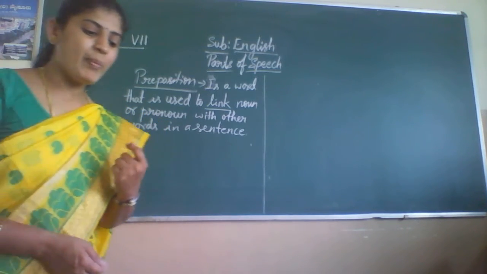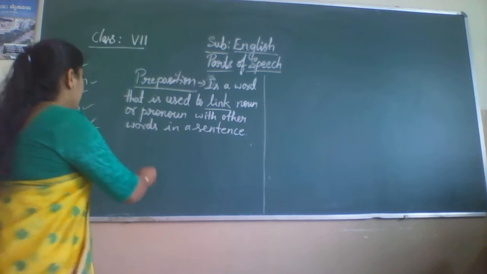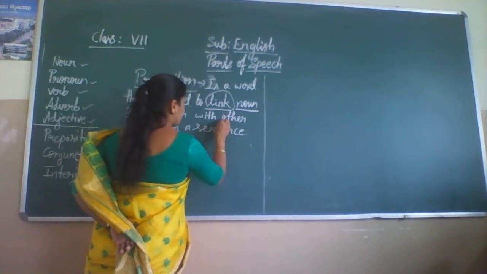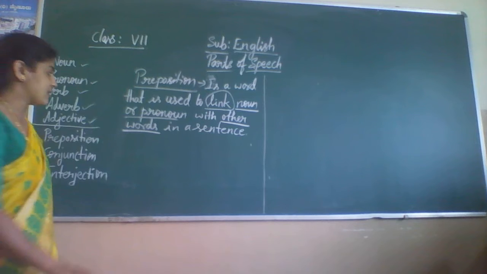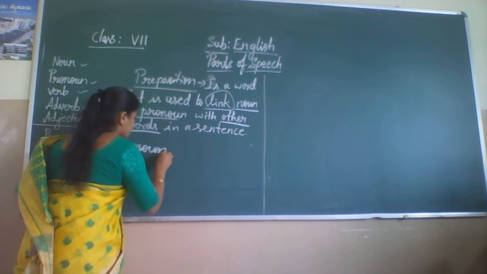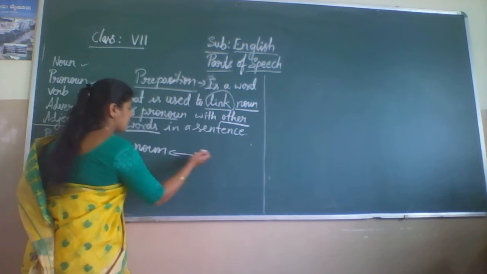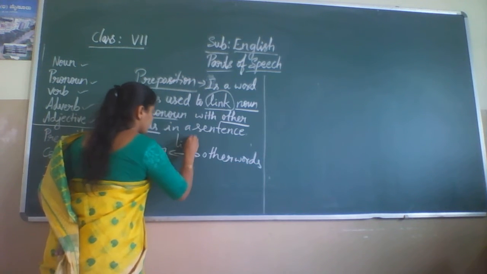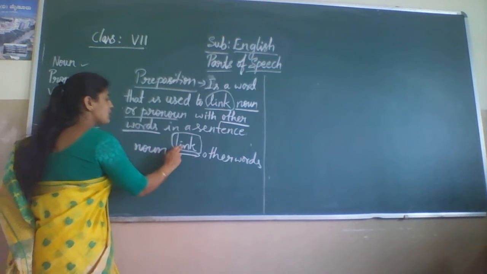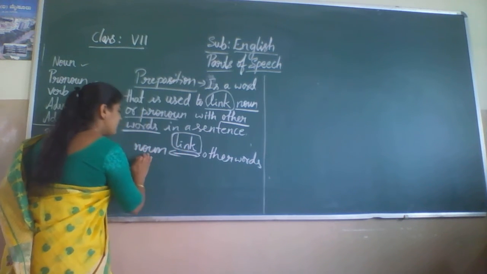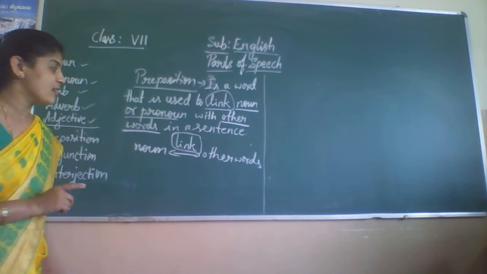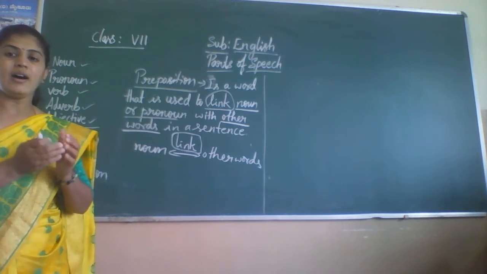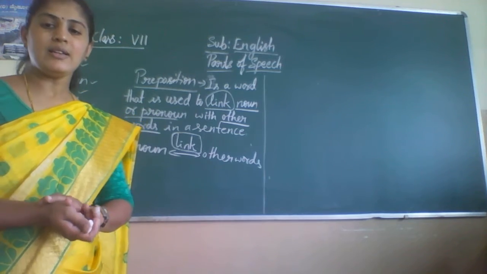So, link here makes the relationship between the noun or pronoun and other words in a sentence. It means preposition refers to a link. Preposition is a linking word which connects nouns with other words in a sentence.